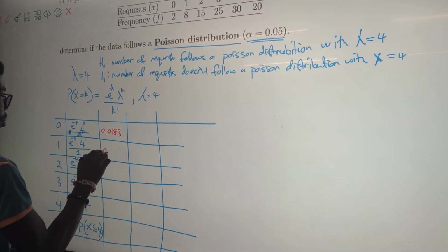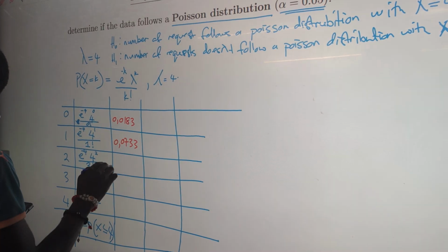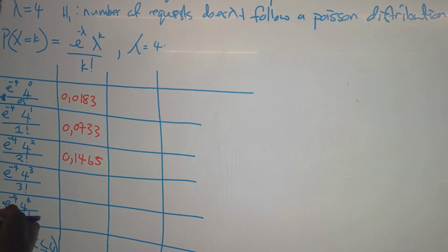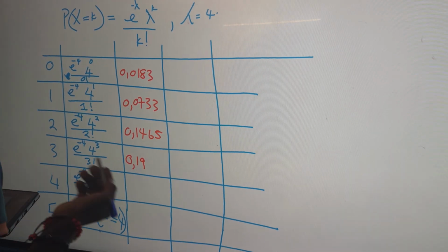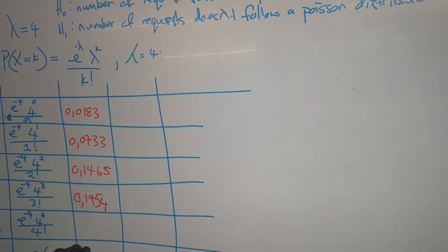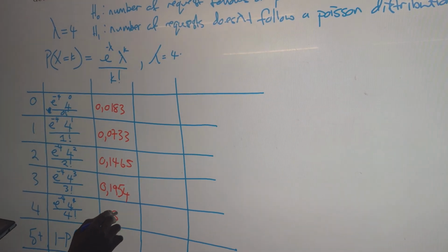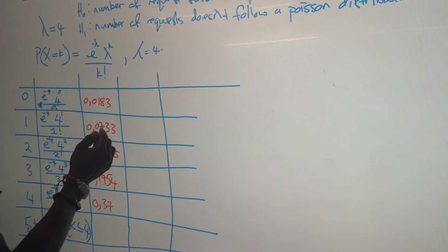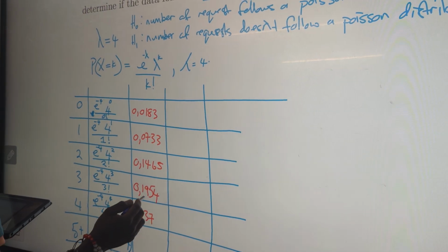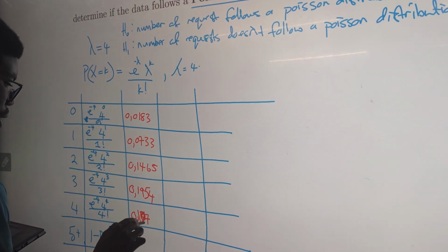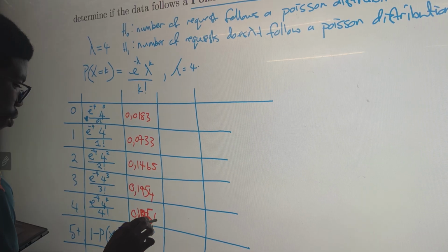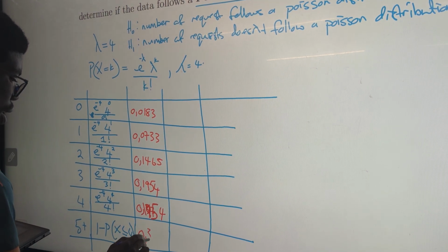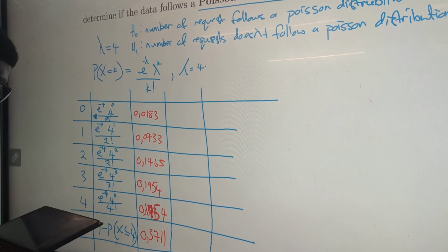We are getting 0.0183, 0.0733, 0.1465, 0.1954, and again 0.1954 for 3 and 4, which give the same value. Then we have 0.3711. Are we together?